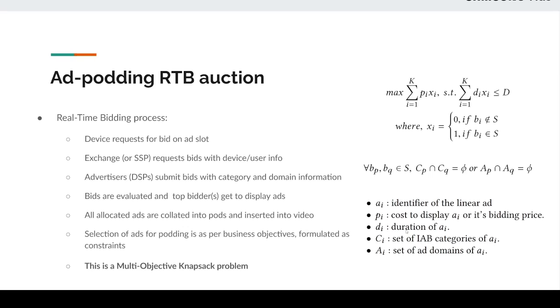The ad domain constraints prevent repetition of ads from the same brand, thereby preventing overexposure. This can be modeled as a multi-objective knapsack problem with ad selection under constraints. These constraints are essentially business objectives. Let's take a look at some other constraints which can be applied before moving on to available solutions.